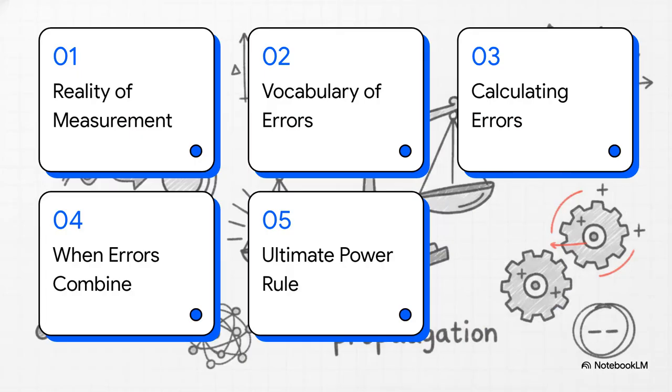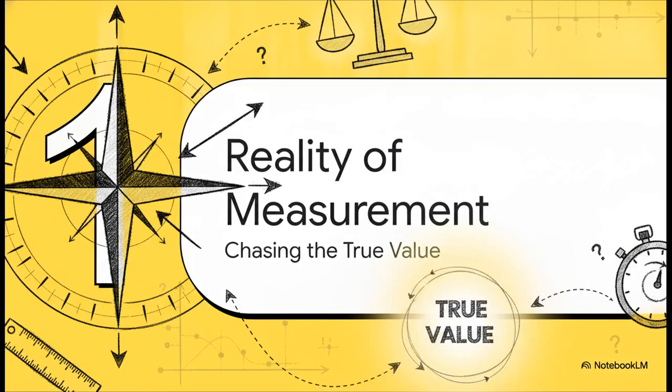So here's how we're breaking this down today. First, the reality of measurement. Then the vocabulary of errors, calculating the error types, when errors combine, and finally, the ultimate power rule. Section 1, the reality of measurement, chasing the true value.